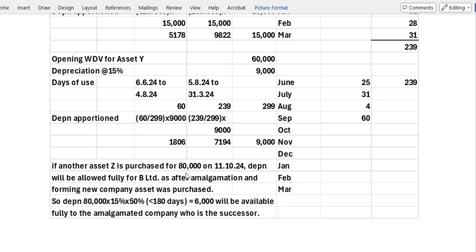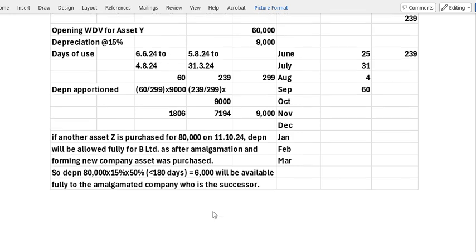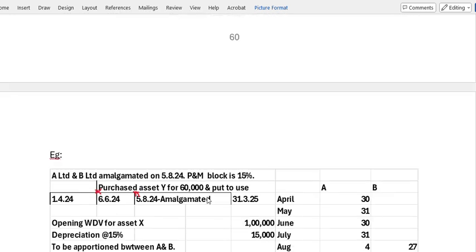So Z was purchased, but when it is purchased, it is fully with B. So A will not get any portion of the depreciation. Only B will get. So depreciation is on the 80,000, 15% depreciation at 50%. Since it is used for less than 180 days, so 6,000 will be available to B. Okay, who is the successor? Okay.